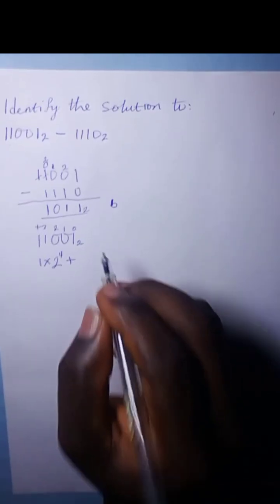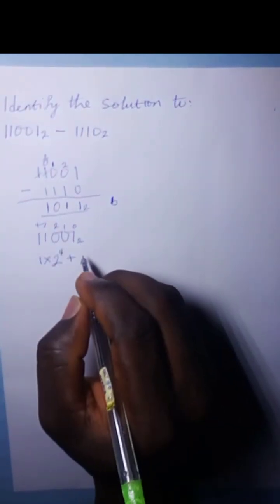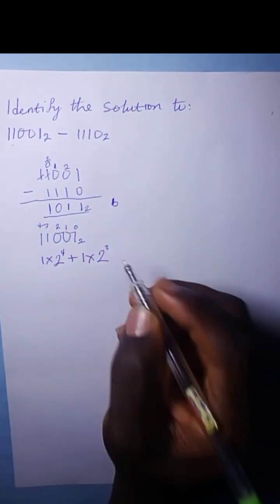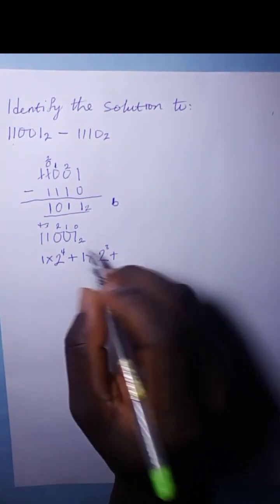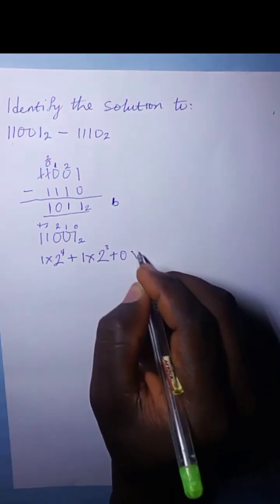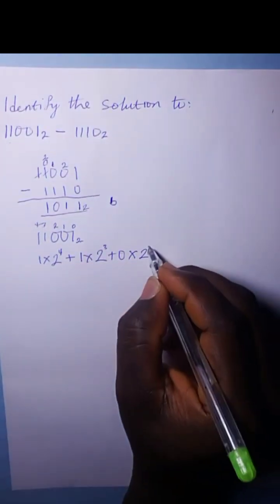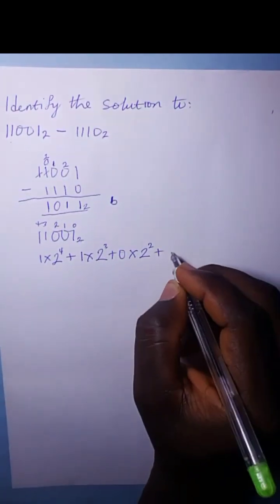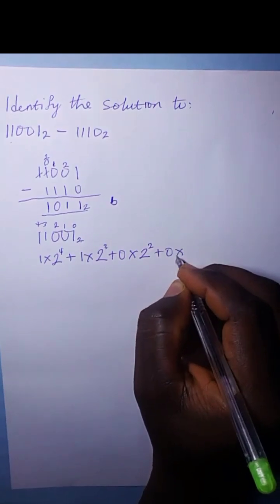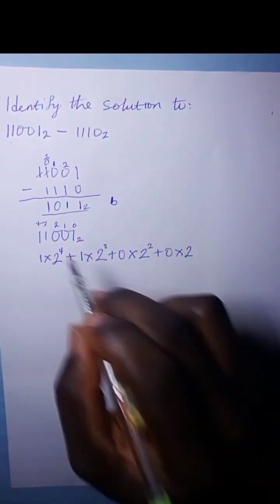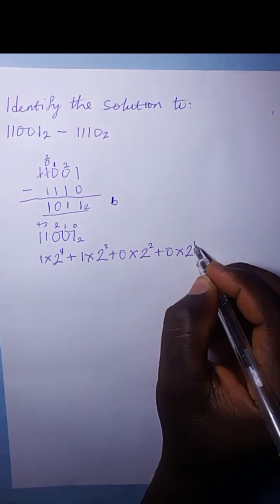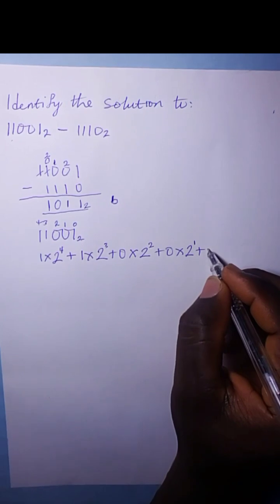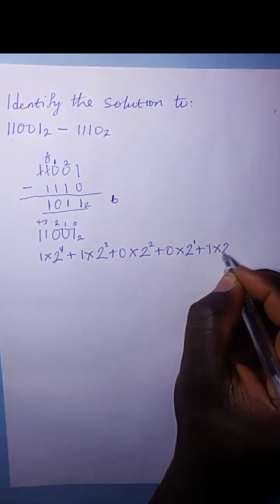So you have 1 times 2 to the power of 4 plus 1 times 2 to the power of 3 and plus 0 times 2 to the power of 2, okay, plus 0 times 2 to the power of 1 plus 1 times 2 to the power of 0.